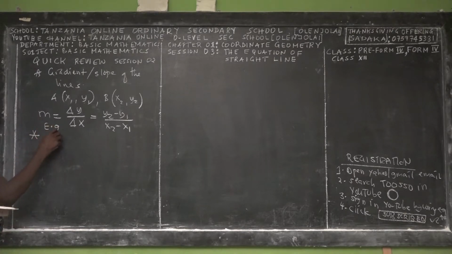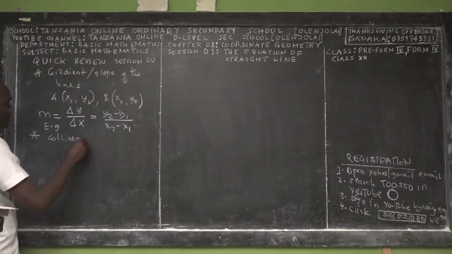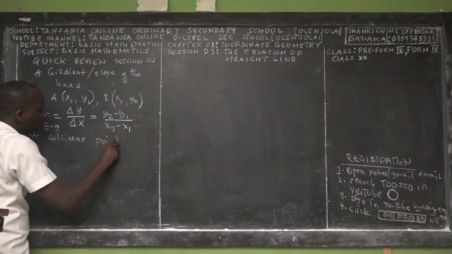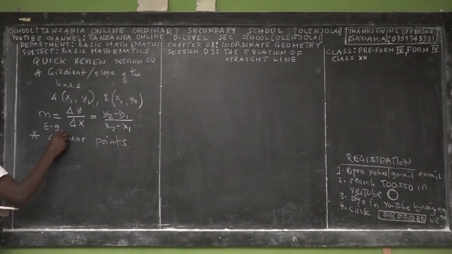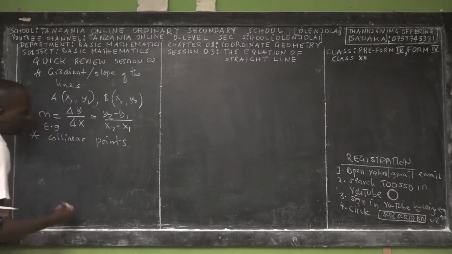And then we taught you a new concept that we didn't touch during coordinate geometry in Form 1, which is called collinear points. What is the meaning of collinear points? These are 3 or 4 or 5 points which are lying on the same line.